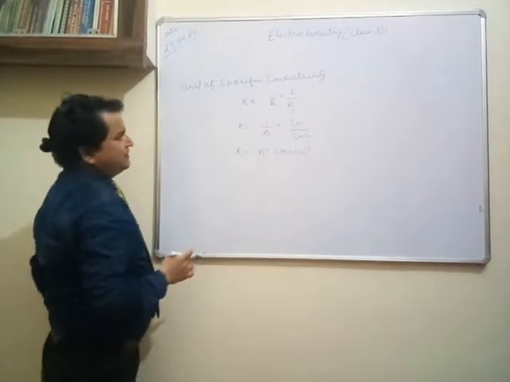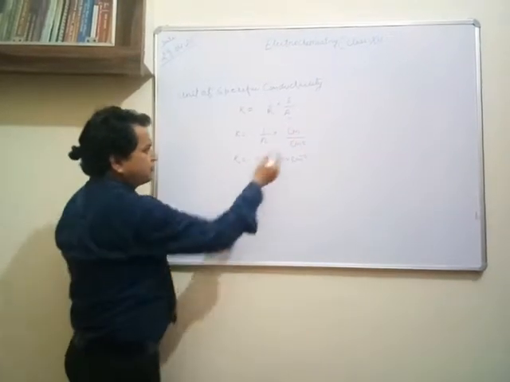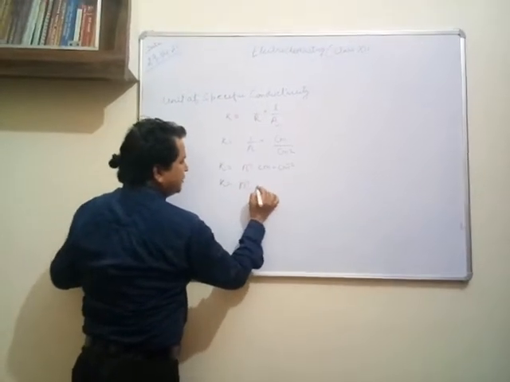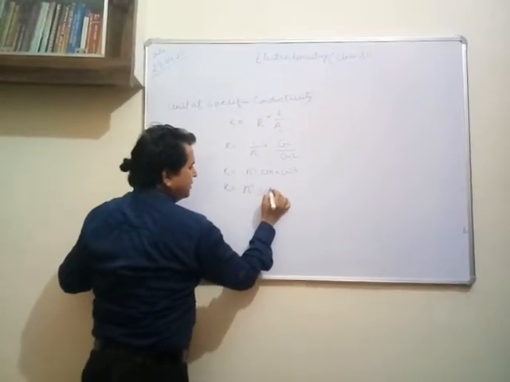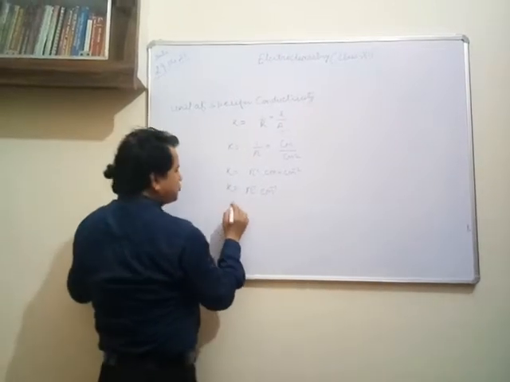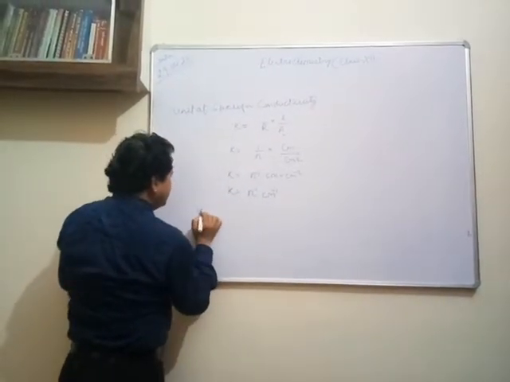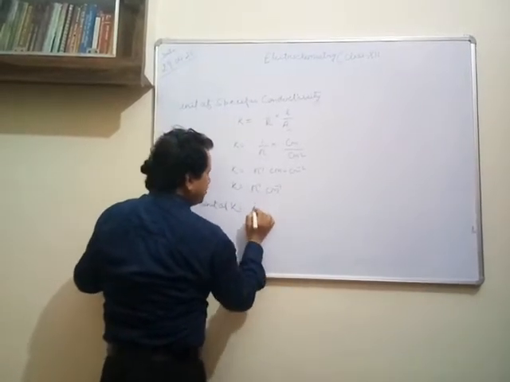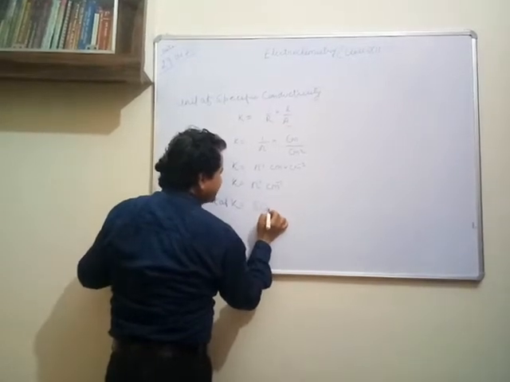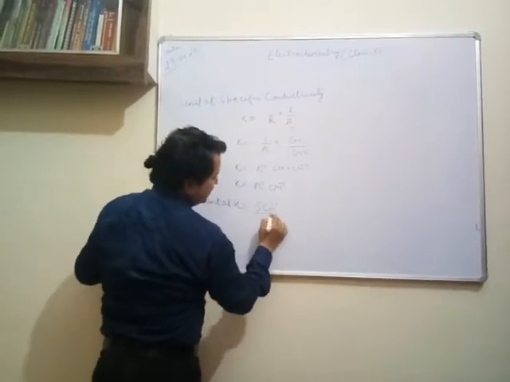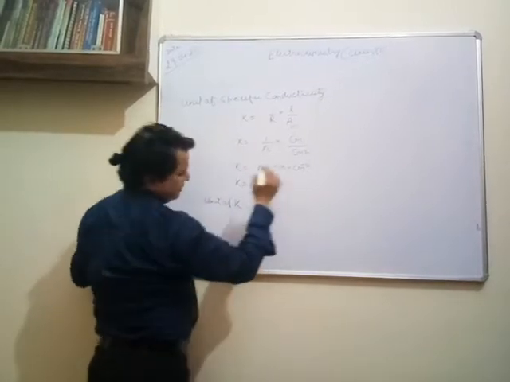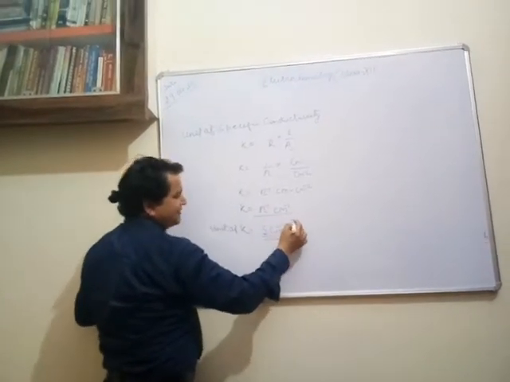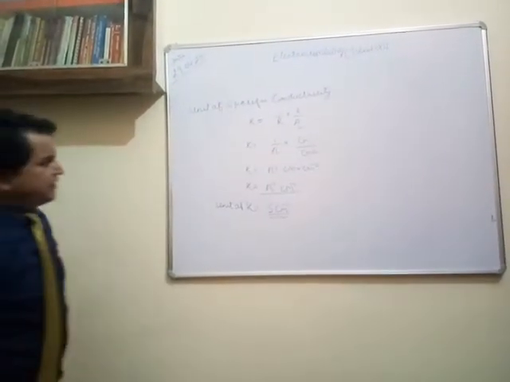This goes upside and the sign changes, so kappa is ohm inverse centimeter inverse. Ohm inverse is Siemens, so whether you write ohm inverse centimeter inverse, Siemens centimeter inverse, or Siemens per centimeter, this is the unit of specific conductivity.